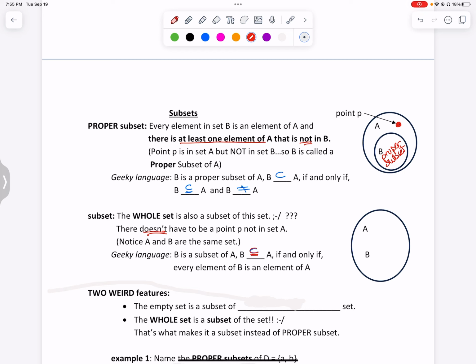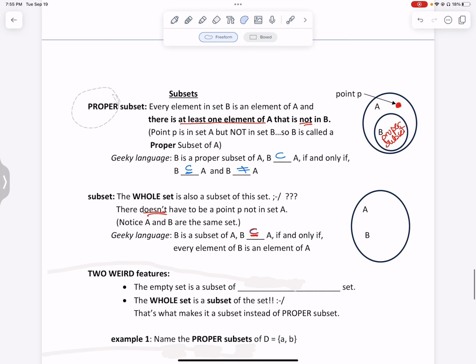Okay, so when I think of a subset, in my mind, I'm thinking of a proper subset. I think a subset is something that there's got to be something in it that is not an element of the big set, okay? But that is actually called a proper subset, okay? So here's two weird features about it.